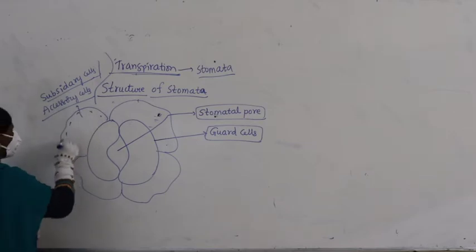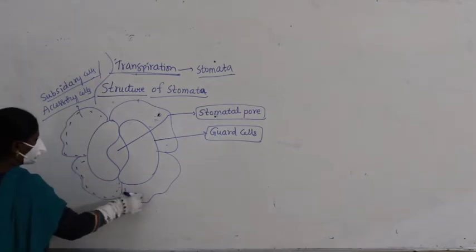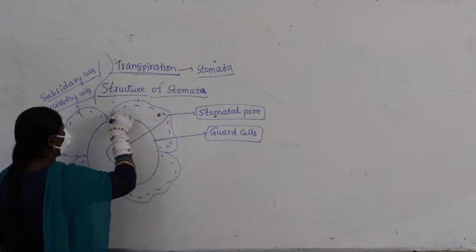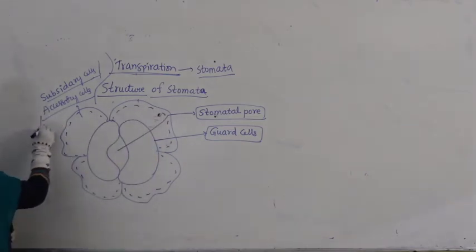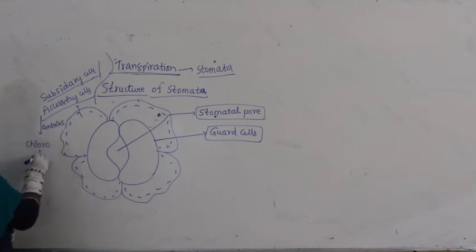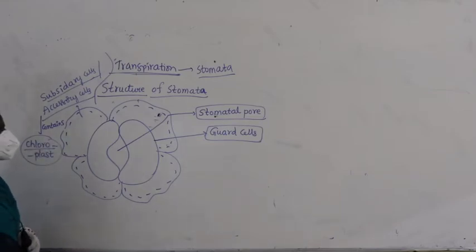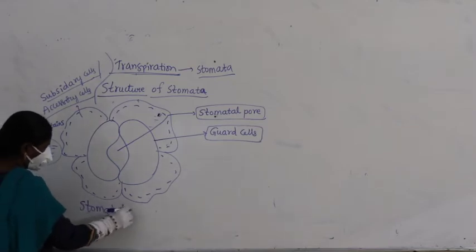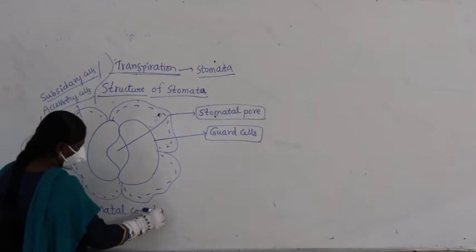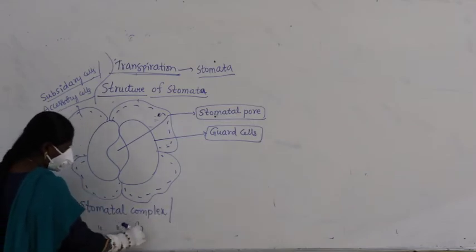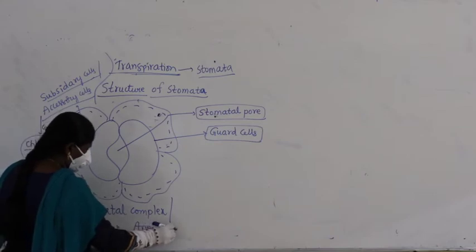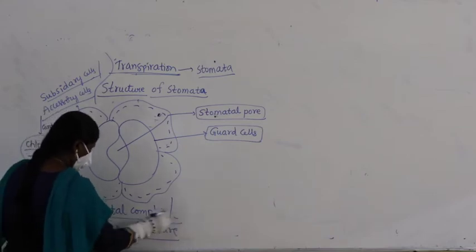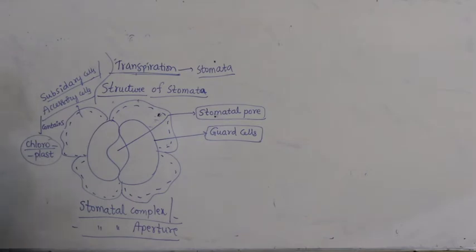In these subsidiary cells, accessory cells, we find that chloroplasts exist. Now, this is totally what we call the stomatal complex, or we call it the stomatal aperture.